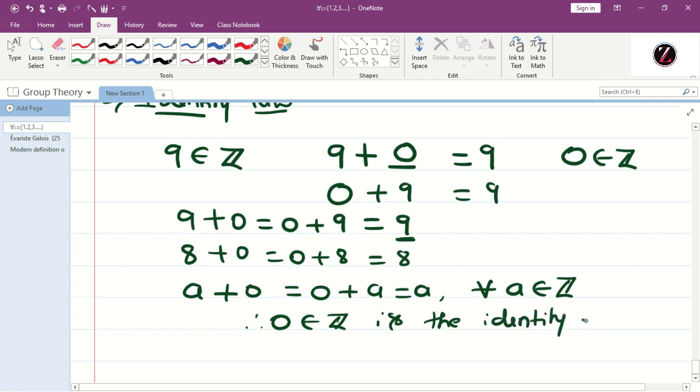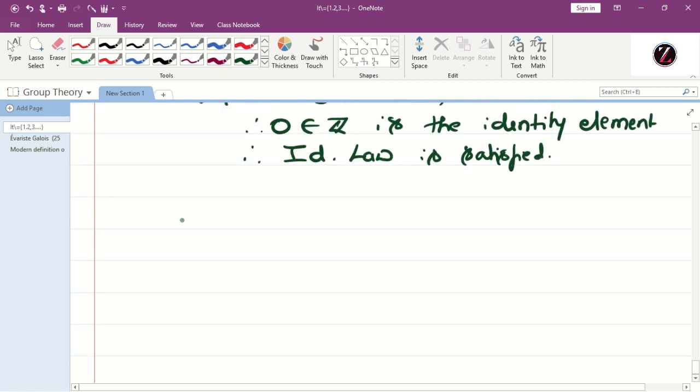Identity element. And you should check whether we get any other element other than 0, so that if you add that element to the integers, I get same element. So you check that one. Okay, we got the identity element. Therefore identity law is satisfied. And the last law, that is inverse law, the fourth one. Okay, let us consider any other integer.